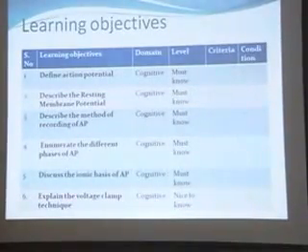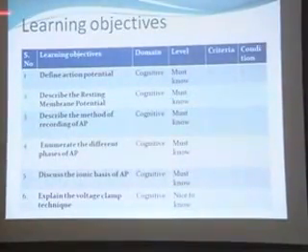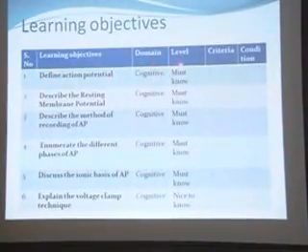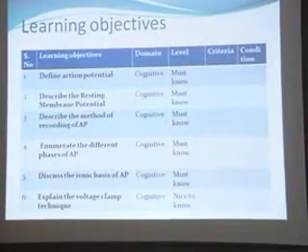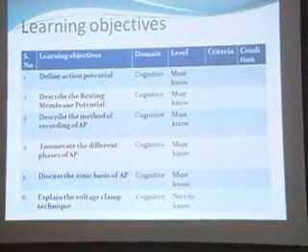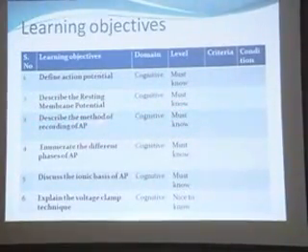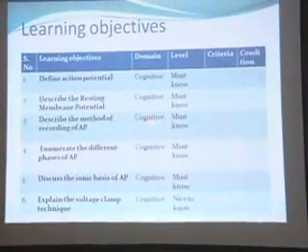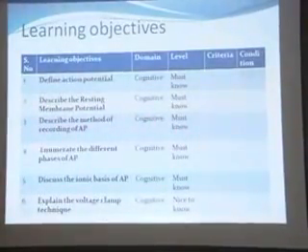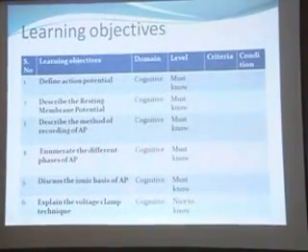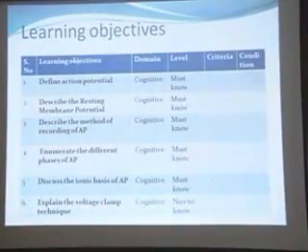The following are the learning objectives. Number 1, define action potential, in the cognitive domain and a must know. Second, describe the resting membrane potential, also cognitive and must know. Describe the method of recording of action potential, cognitive and must know. Enumerate the different phases of action potential. Discuss the ionic basis of action potential. And explain the voltage clamp technique.